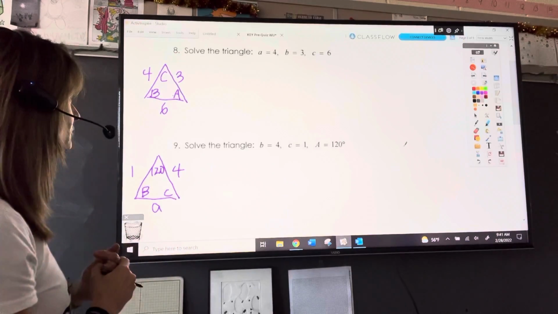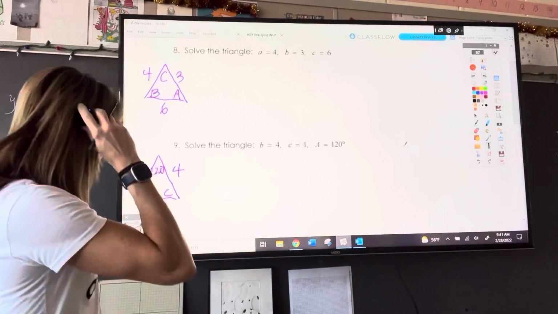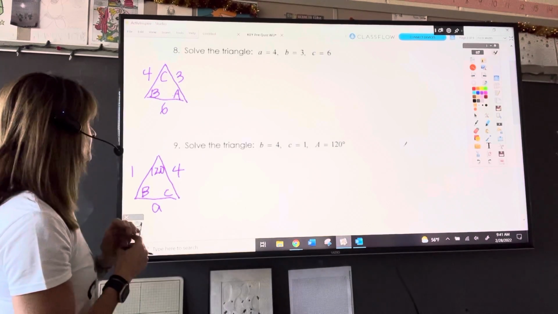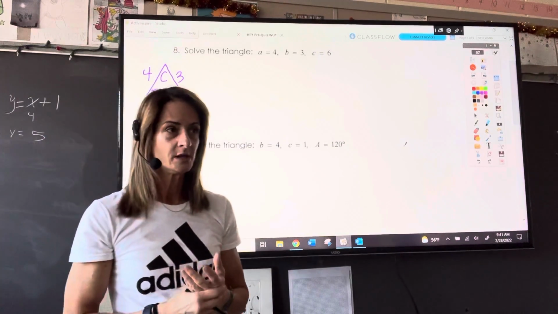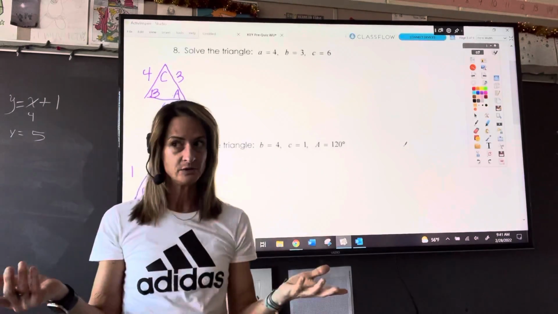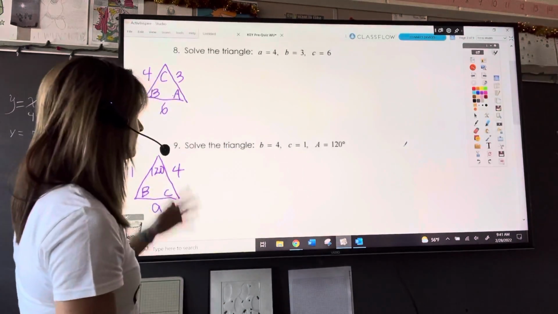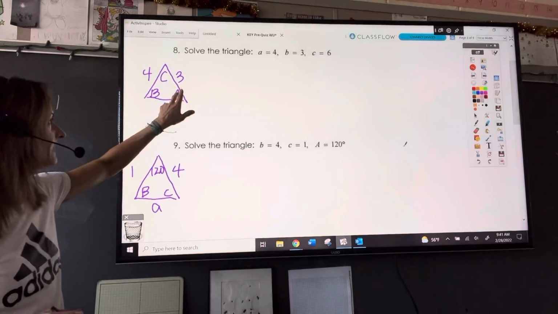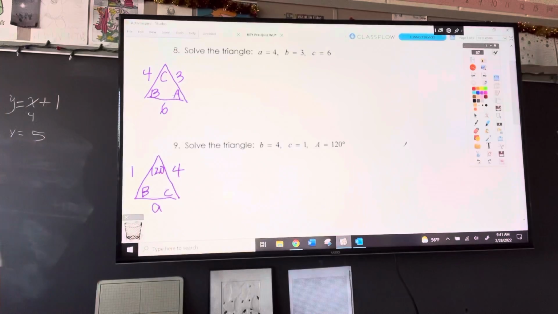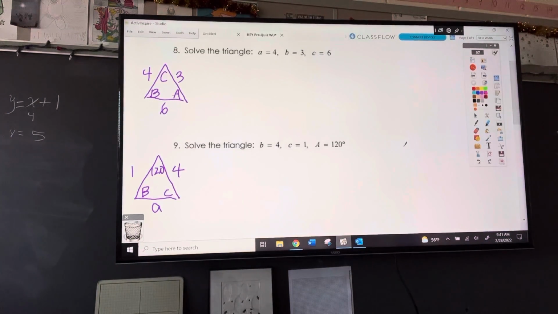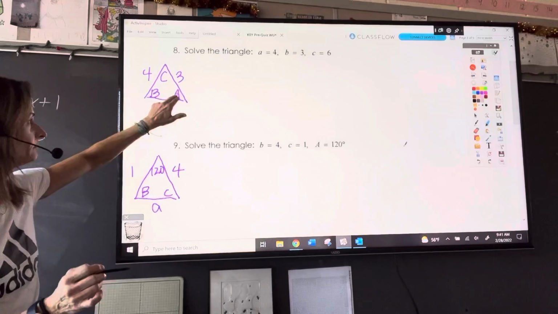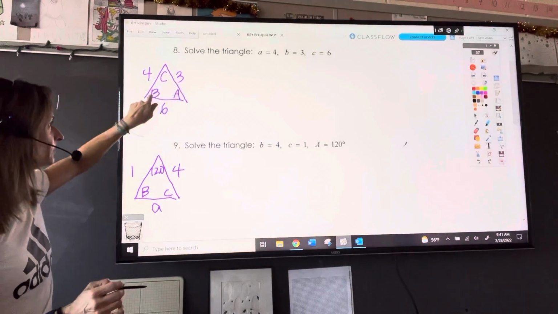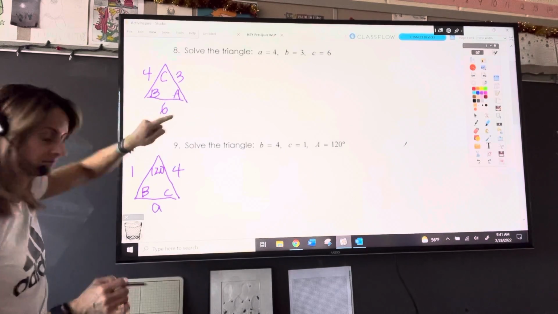Okay, so solve the triangle. So we took this information, just drew a triangle, and then we take a look at it. And we see that we have the length of sides. We don't have any angles, therefore we don't have a pair. So we can't use the law of sines. So we're going to have to use the law of cosines. All right, so it doesn't really matter where we start. I just decided I'm going to solve for angle A first. So I just chose it. So that is going to be the side opposite A, or A is the side A. So 4 is lowercase a, 3 is lowercase b, and 6 is lowercase c, okay?